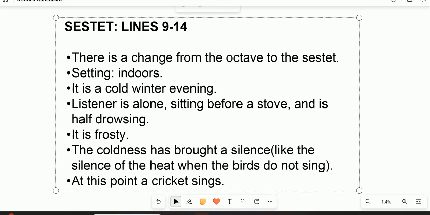Remember, in the octave, the birds were not even chirping or singing anymore because of the extreme weather condition, that which was very hot. And then just like here, the silence again because of the extreme coldness. However, now the sound of the cricket is there. So there it was a scorching sun where the birds could not even sing, but the sound of the cricket was there. But during winter, even when it is cold, and the silence in that coldness, however, what is omnipresent is that the sound of the cricket is there.